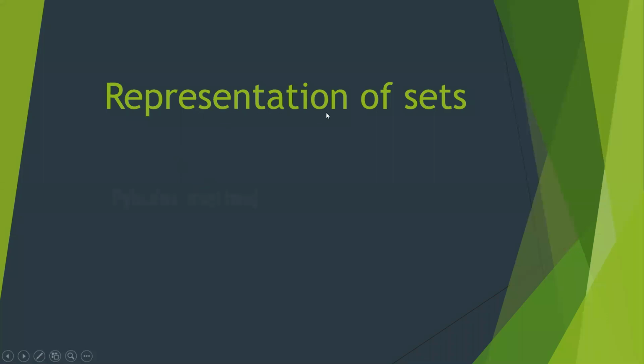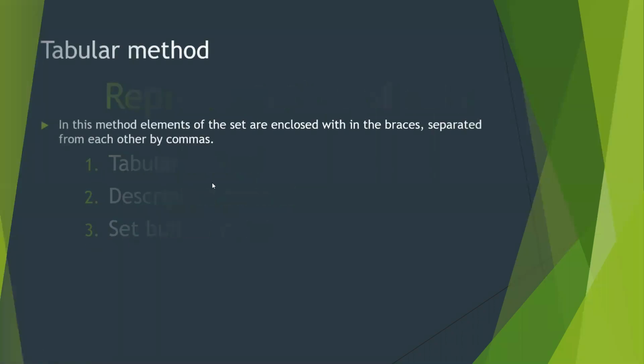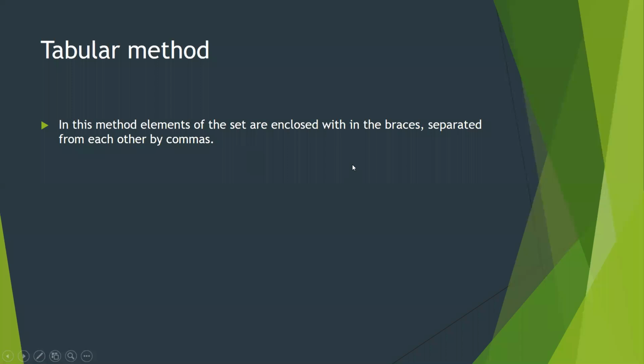So how can we represent a set? We all know that number one is tabular, number two is descriptive, and number three is set builder notation. In the tabular method, the elements are enclosed within braces and separated from each other by commas. For example, 1, 2, 3, 4, 5 or x, y, z, w.